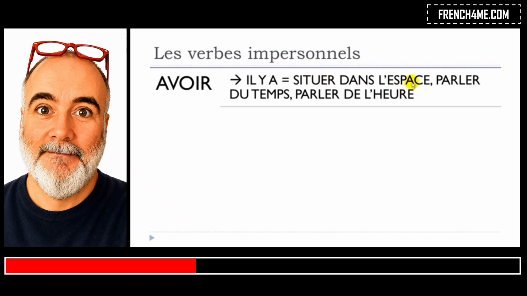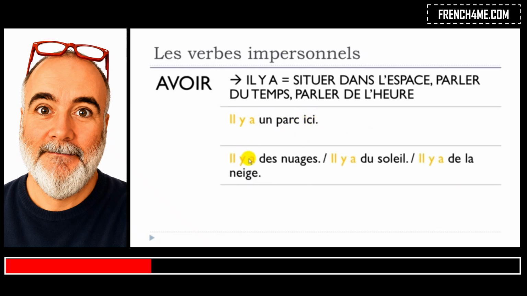So if you want to locate in space, say where things are, or talk about the weather, or talk about the time, that's the structure you will have to use, this il y a. Let's see one example. Il y a un parc ici. So there is un parc, ici, here.